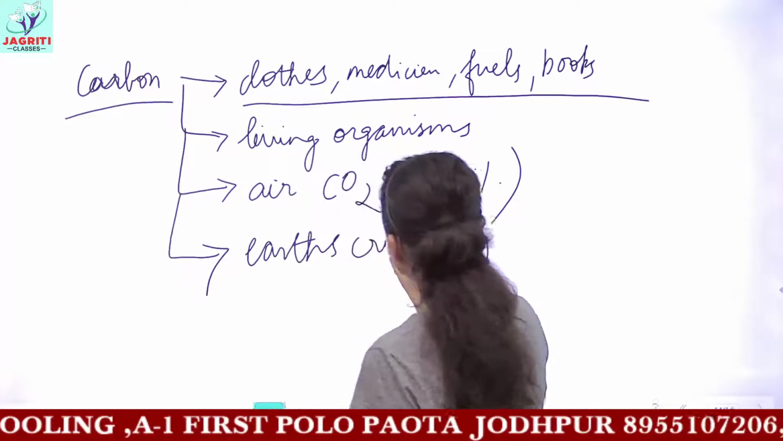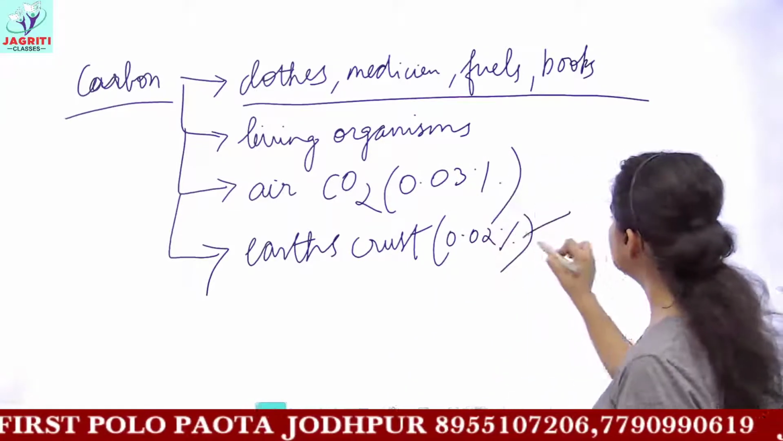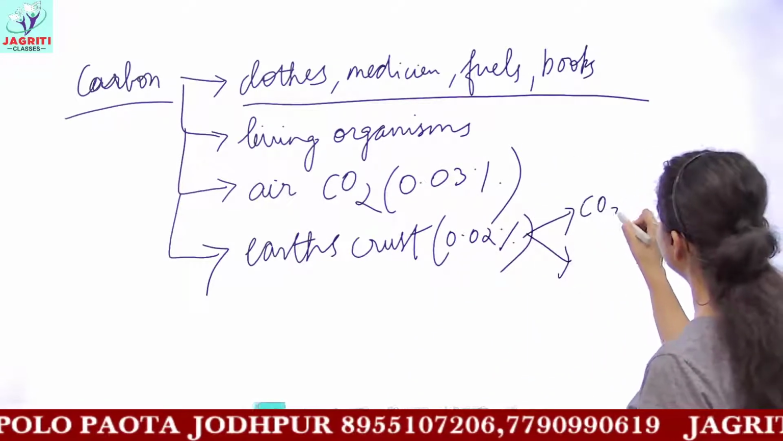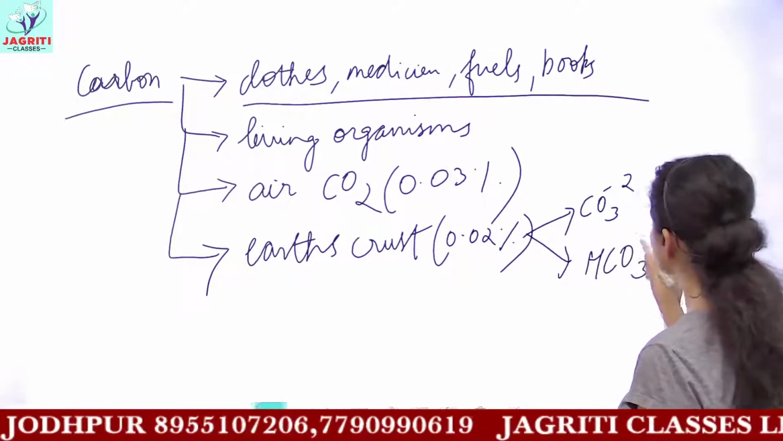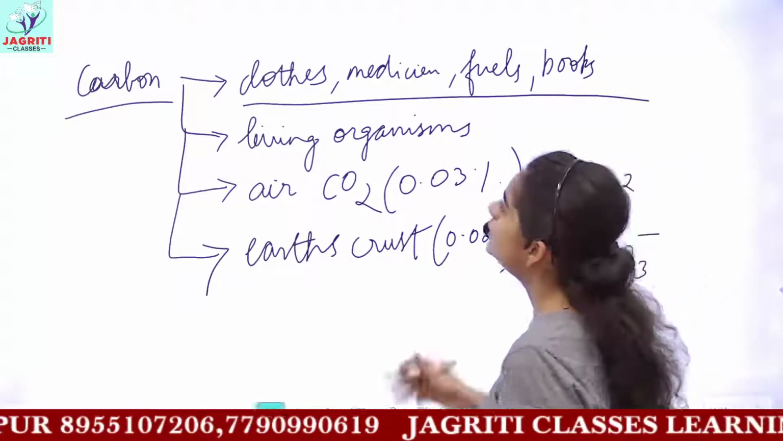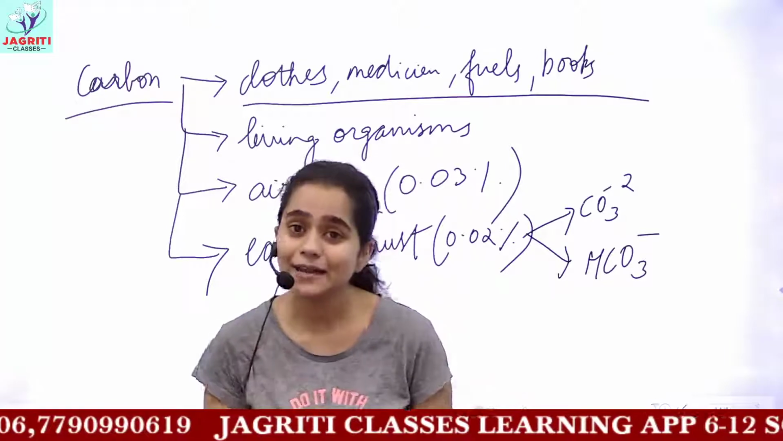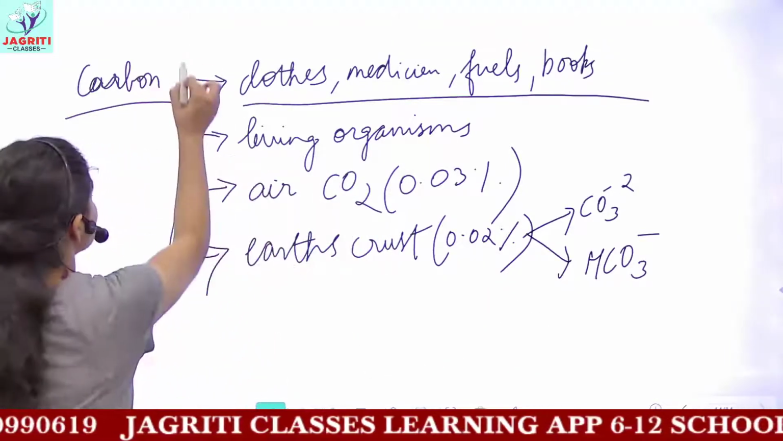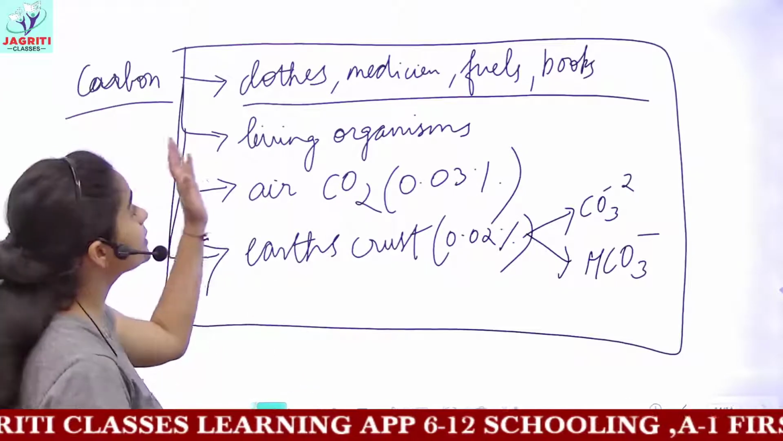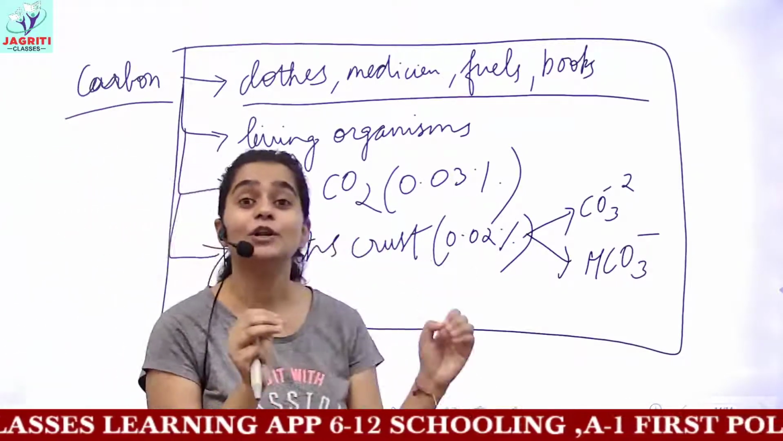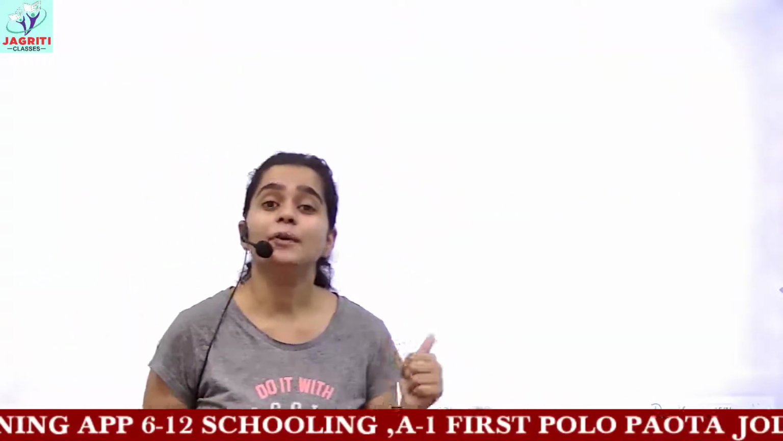Then carbon is also found in Earth's crust. In Earth's crust, 0.02% of carbon is found, and it is found in various forms. It is found in the form of carbonates, or it is also present in the form of hydrogen carbonates, which you can say as bicarbonates. So this is the general introduction to why we are studying carbon and not any other element, because carbon holds a very special place in chemistry and is of immense importance. It is found in maximum amount in our surroundings and nature. Now we'll see the different properties of carbon.